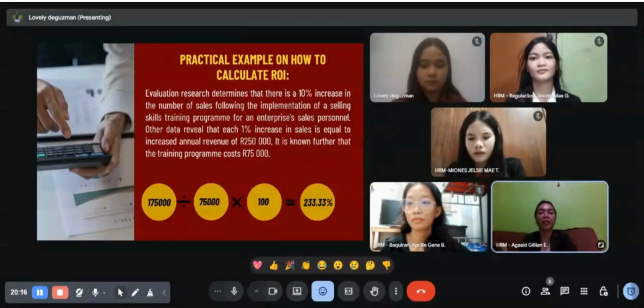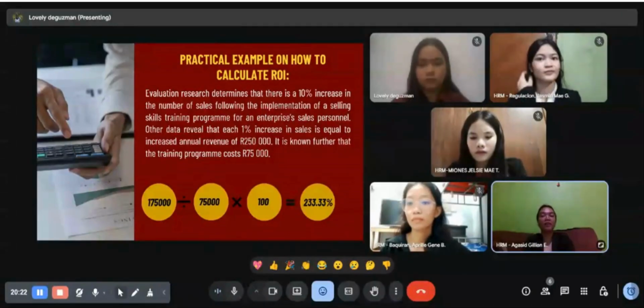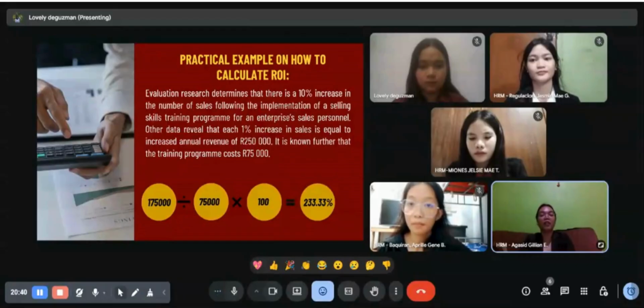First, we need to identify our net return. The evaluation showed that the training led to a significant increase in sales, and our net profit from the increase was R175,000. This is the gain we achieved directly from the program. Next, we accounted for the cost of the investment. This is the total amount we spent on the training program itself, which was R75,000. By applying these numbers to the formula, we divided the net return of R175,000 by the cost of R75,000, and then we multiplied it by 100.